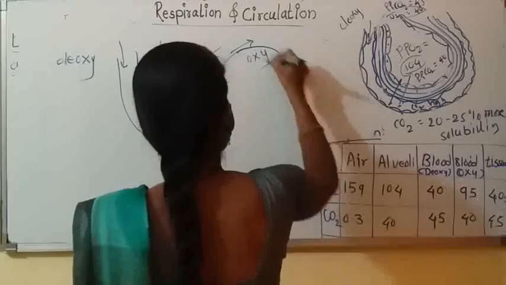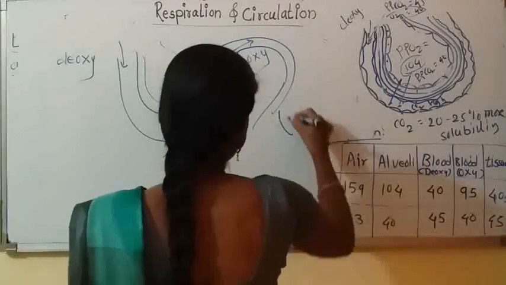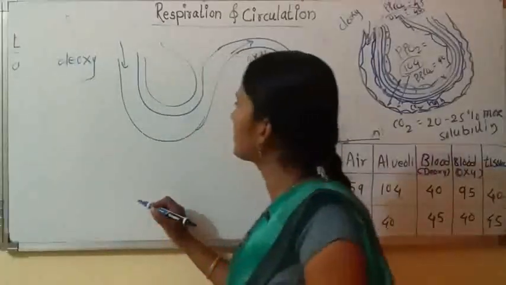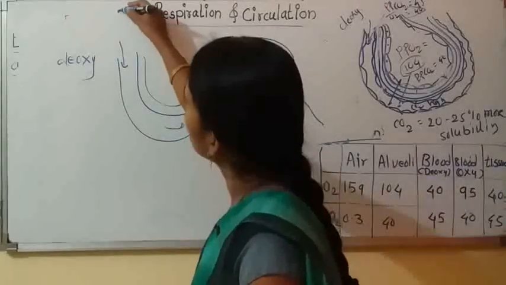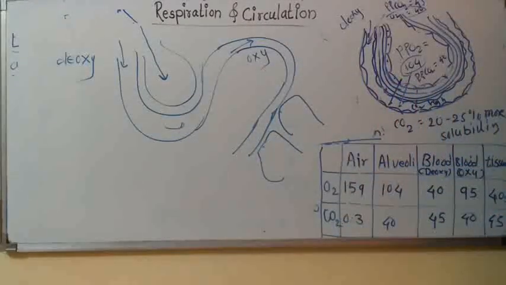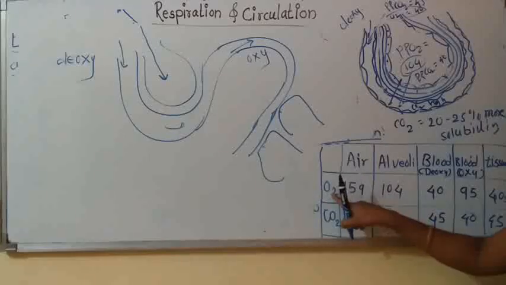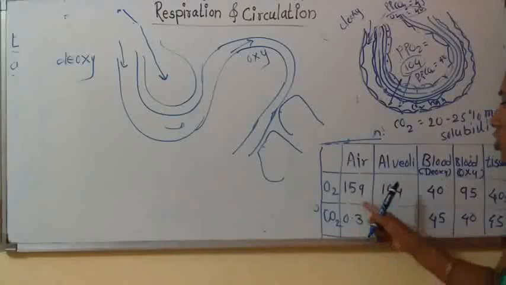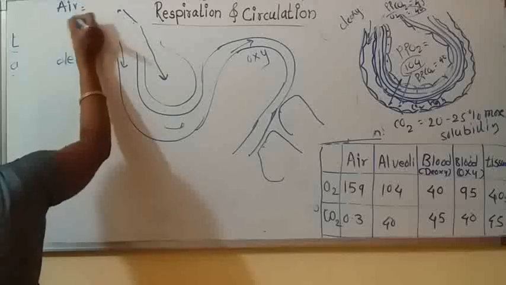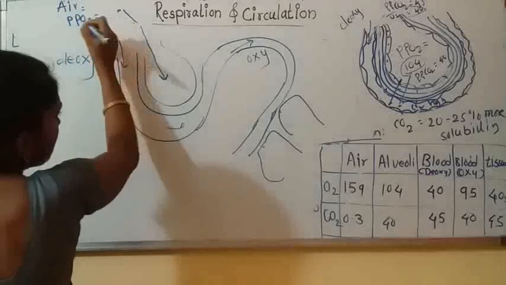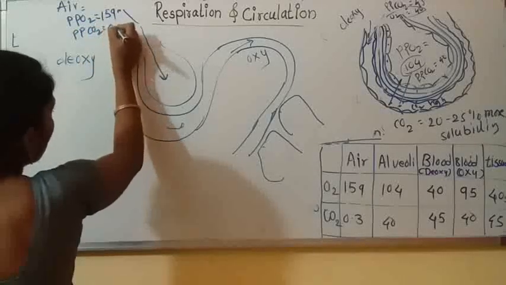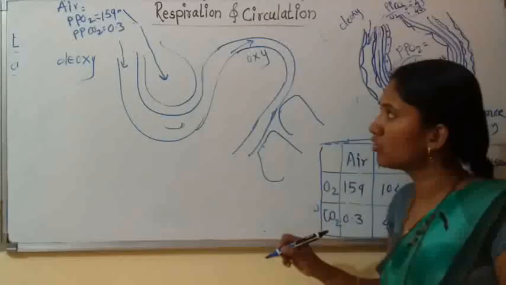Now, when this capillary or blood is supplied to the tissue, oxygenated blood is supplied. So in this way, suppose this is atmospheric air which is going to come inside the alveoli. Now, you have to remember all these partial pressures. See, partial pressure of O2 in the air. Start from the air. Here is the air or atmosphere, and partial pressure of O2 is 159, and partial pressure of CO2 is 0.3 mm of Hg. Its unit is mmHg.